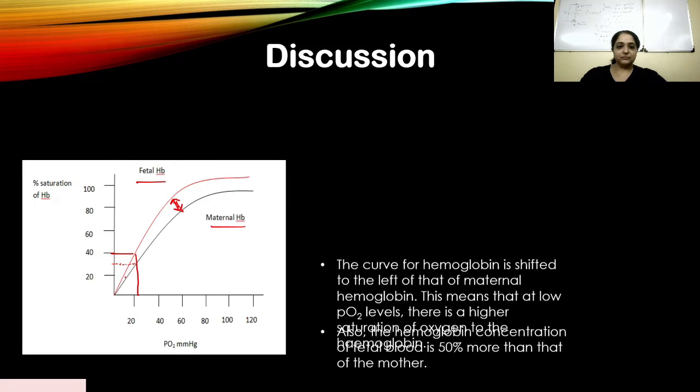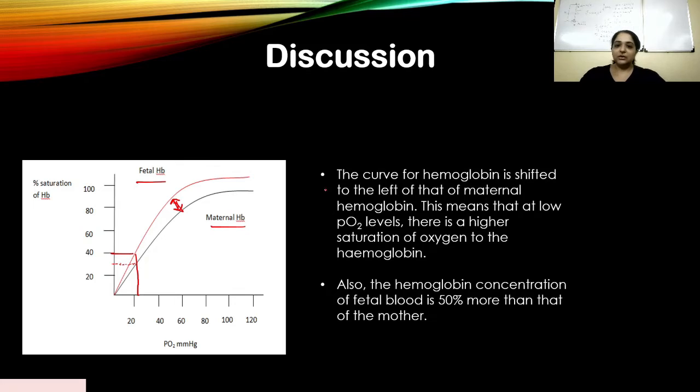Okay, here the curve for fetal hemoglobin is shifted to the left of that of maternal hemoglobin. This means that at low PO2 levels also there's a high saturation of oxygen to the hemoglobin, like I've already discussed. So you can see the shift over here, and this causes a higher saturation. Okay, this is a property of the fetal hemoglobin. Please remember that this is a very important property of the fetal hemoglobin.